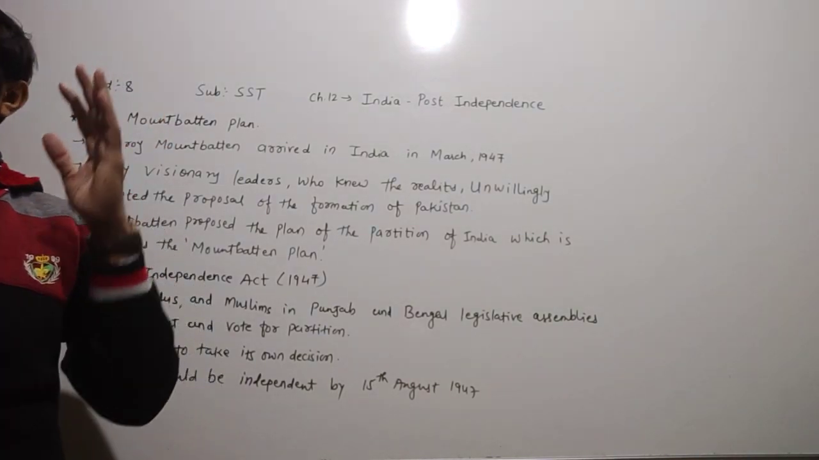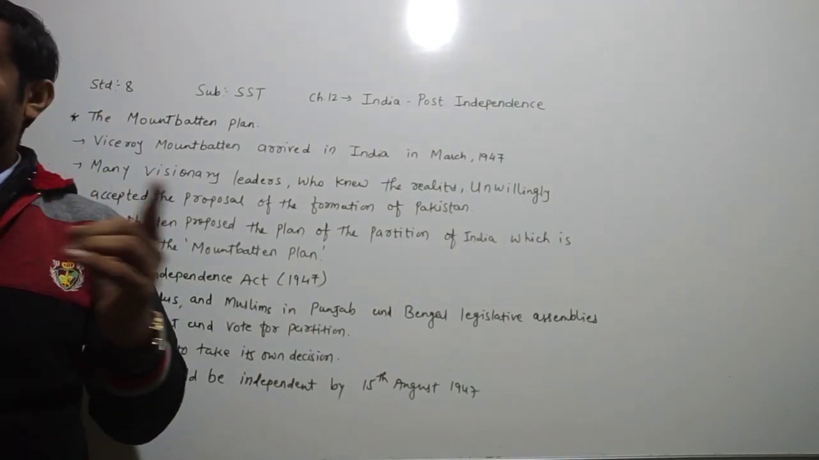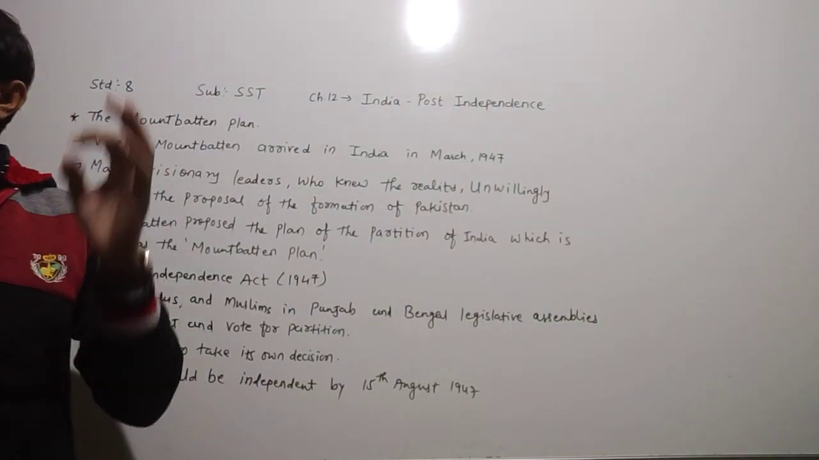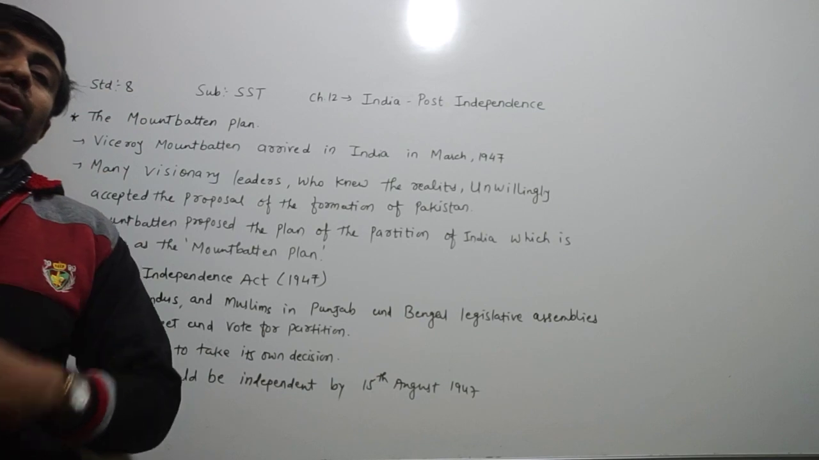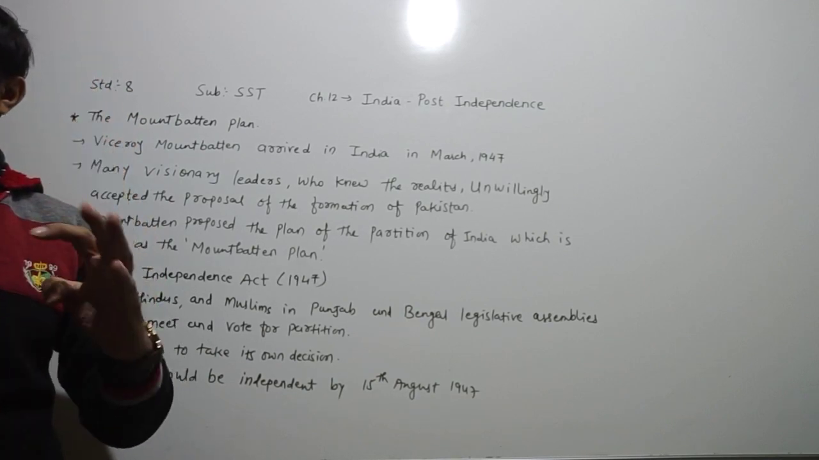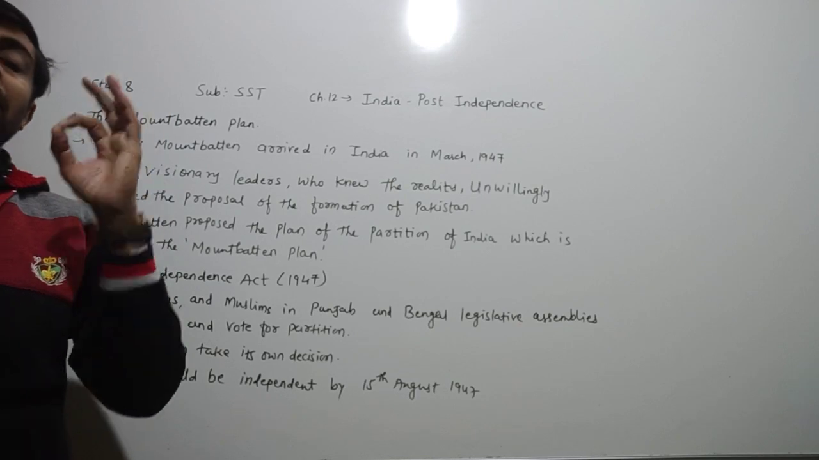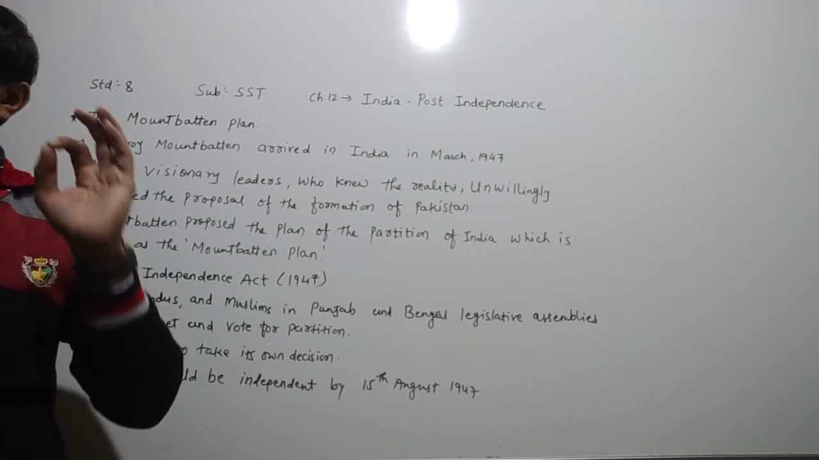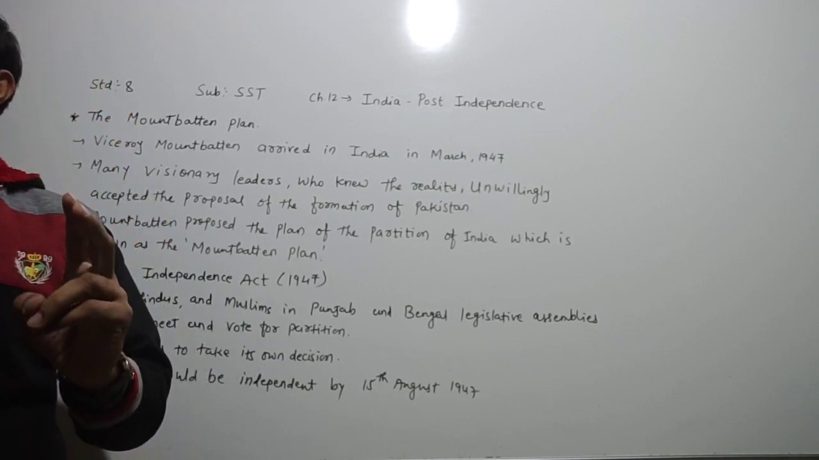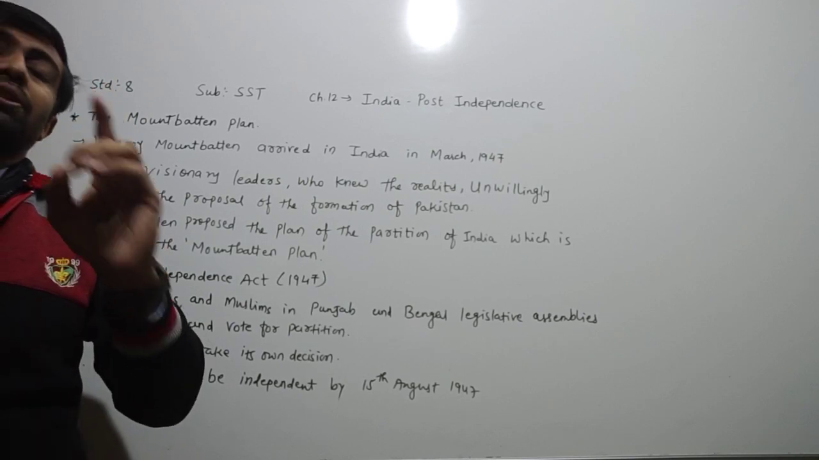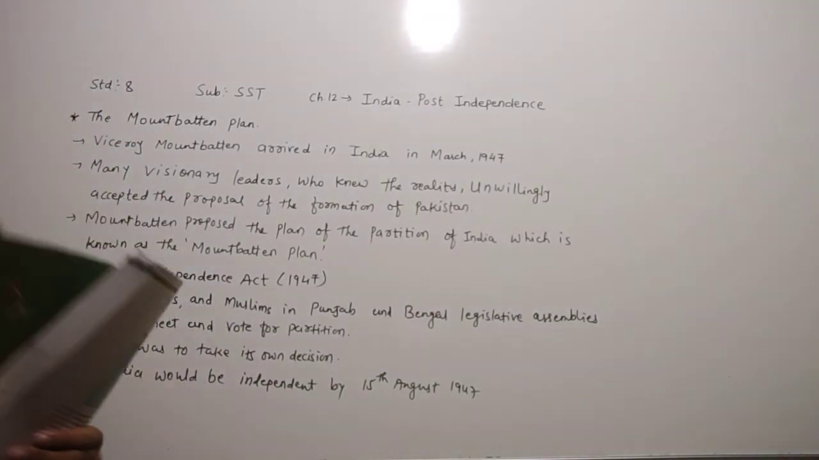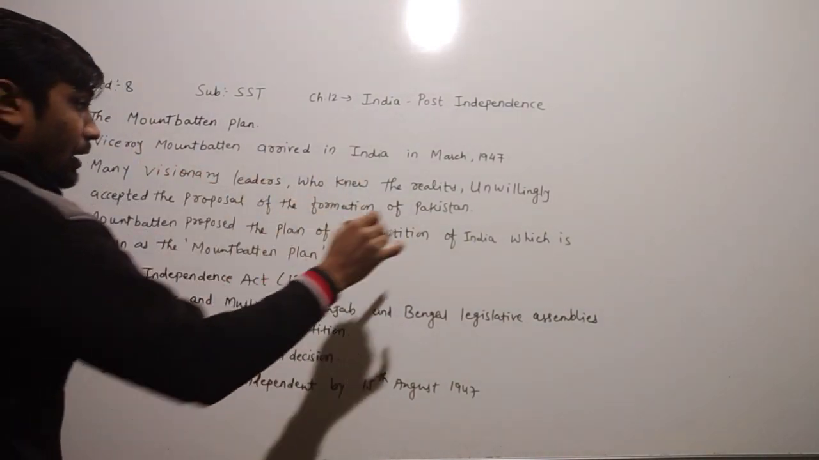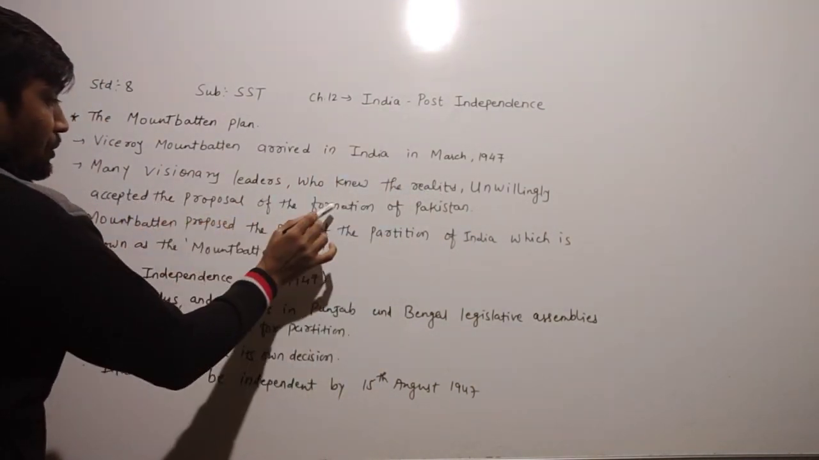What are they saying there? They are saying that otherwise the entire nation will face communal riots, and many people would suffer due to it. If communal riots arose, many people would suffer from it. Many visionary leaders, who knew the reality, unwillingly accepted the proposal of the formation of Pakistan. Underline this. They say that many visionary leaders knew the reality and unwillingly accepted the proposal of the formation